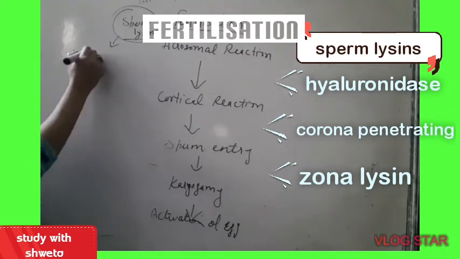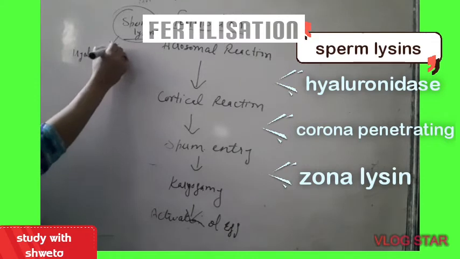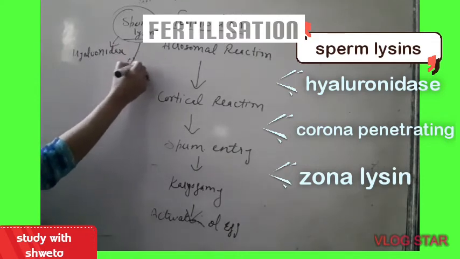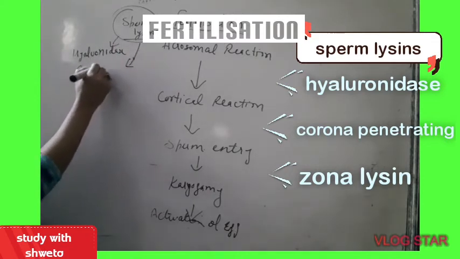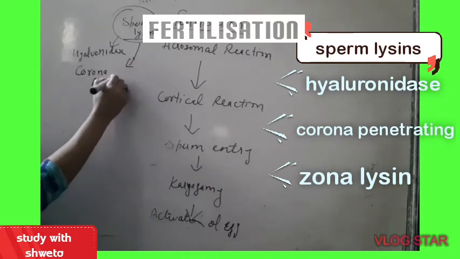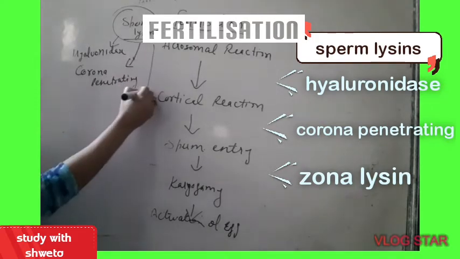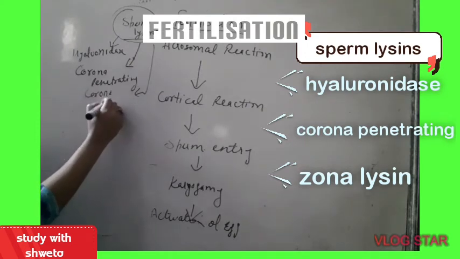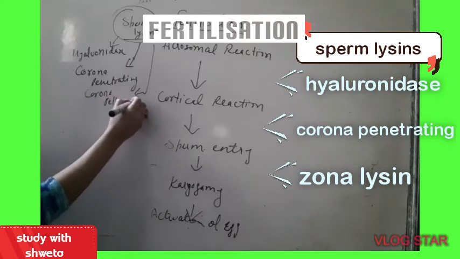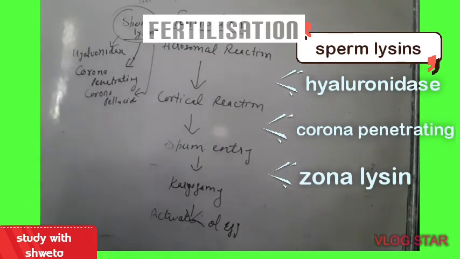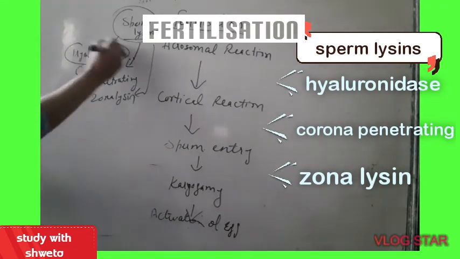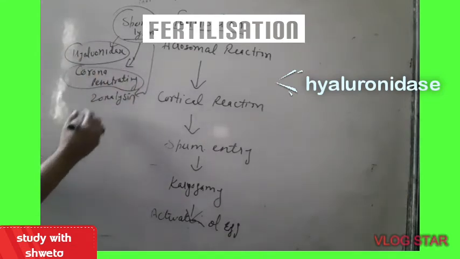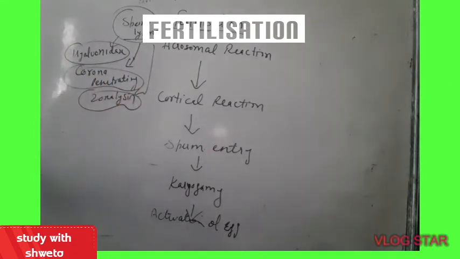First is hyaluronidase, second is corona penetrating enzyme, and the third one is zona lysin. These 3 enzymes: hyaluronidase, corona penetrating enzyme and zona lysin.